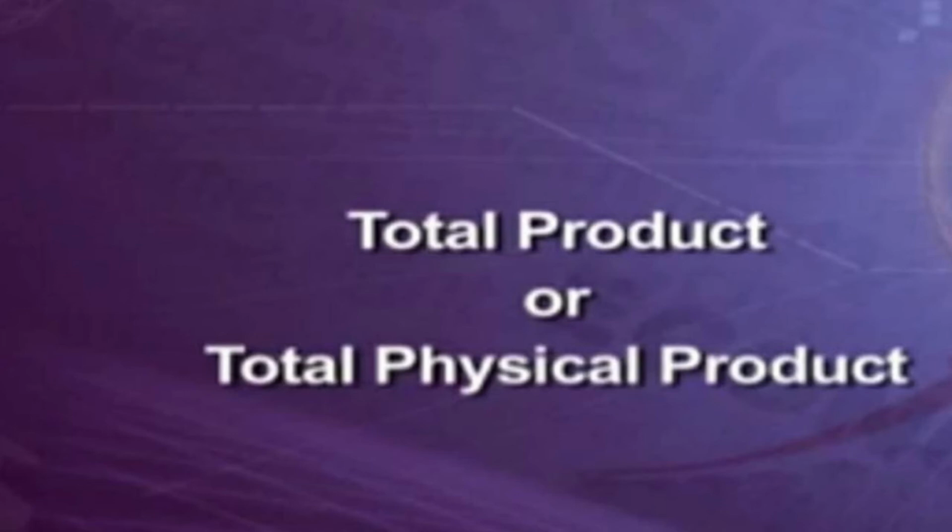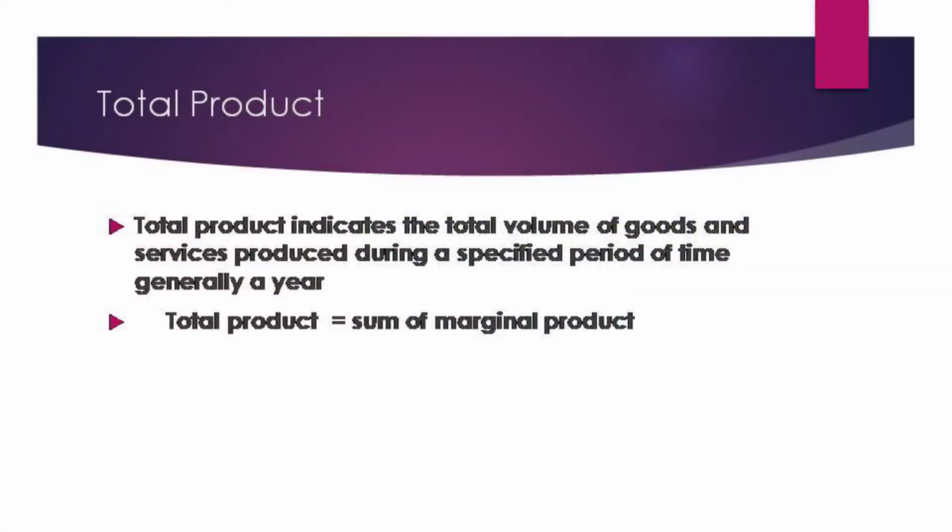So first, before doing that, you have to know what is total product or total physical product. The total product indicates the total volume of goods and services produced during a specified period of time, generally a year. So you can see for 1 year, what is the total output. Generally you can take 1 year. So for 1 year, what is going to be the output? That is what we want.